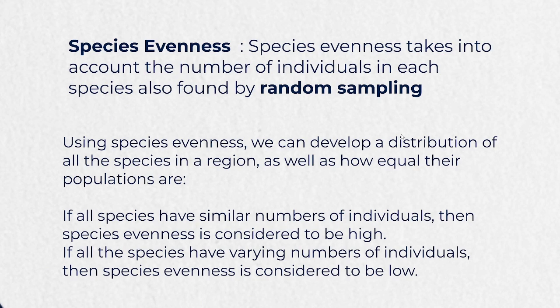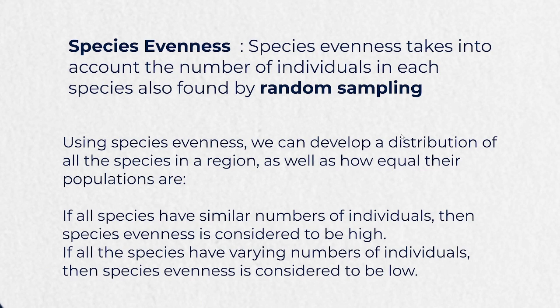Now, what is species evenness? That is the count of the number of individuals in each species. You can say that it's different from species richness because in species richness it was the number of species. Here it's the number of individuals in each species, and this is also found by random sampling. Using species evenness, we can develop a distribution of all the species in a region, as well as how equal their populations are.